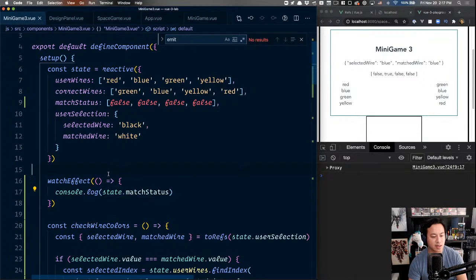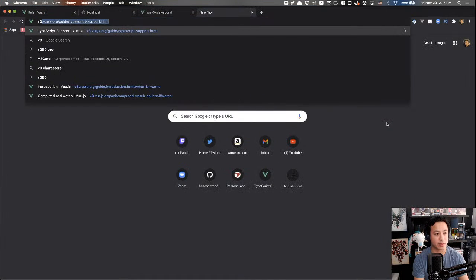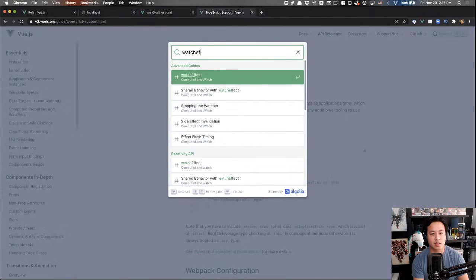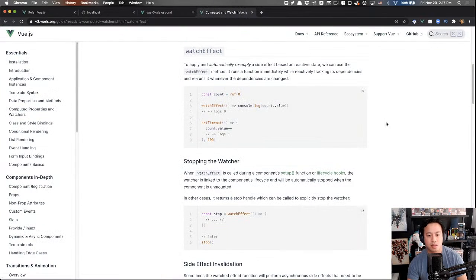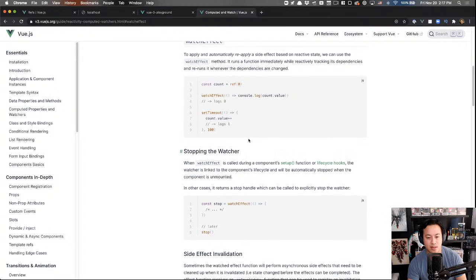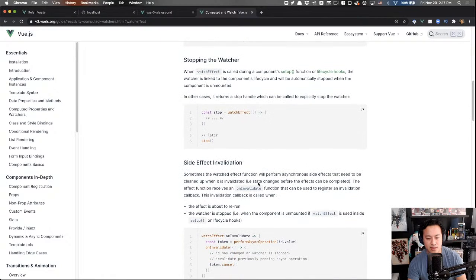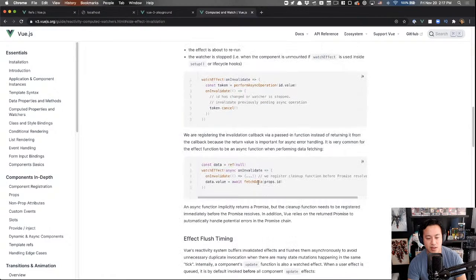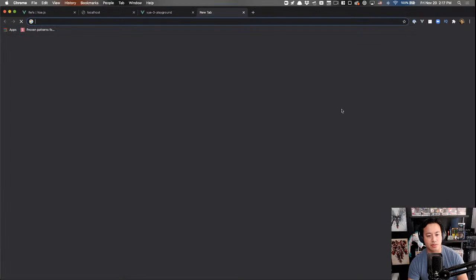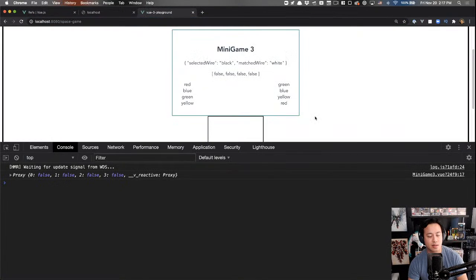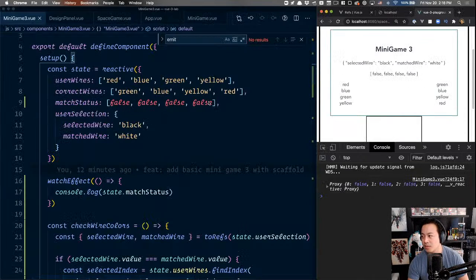Okay, let's check the docs real quick. watchEffect. Yep, console.log, yep, dot value. Reapply side effect, stop watchEffect. Yep, okay, side effect invalidation. That's fine. Maybe I need to just refresh actually. Flush everything out. Here we go. Okay, that was a little funky.